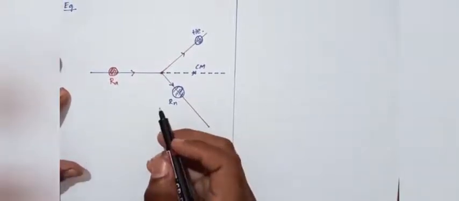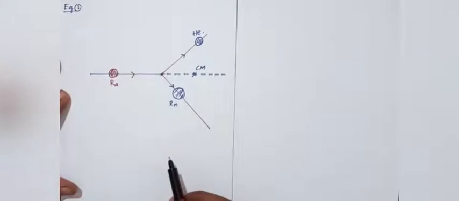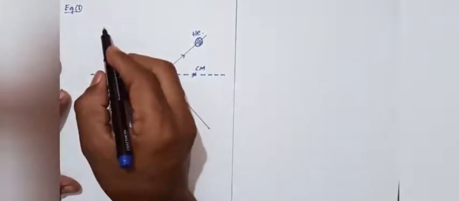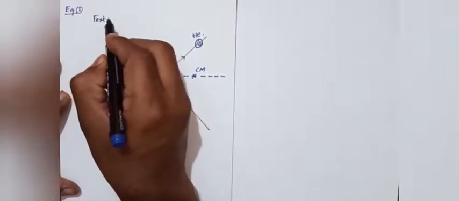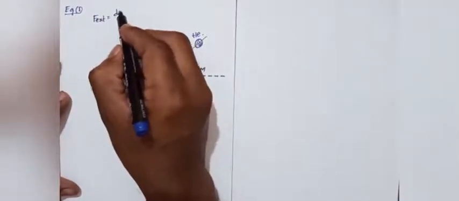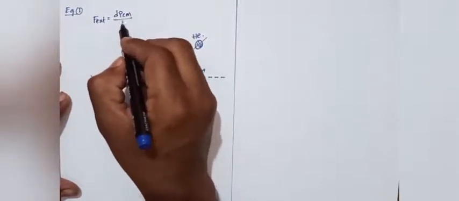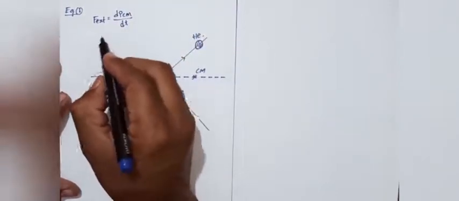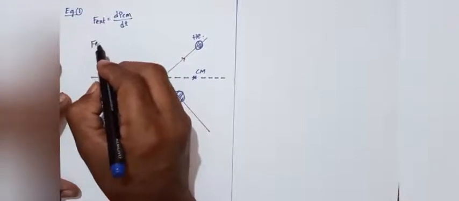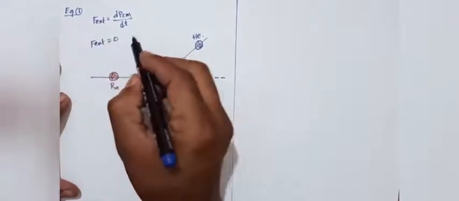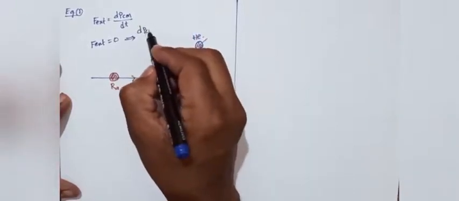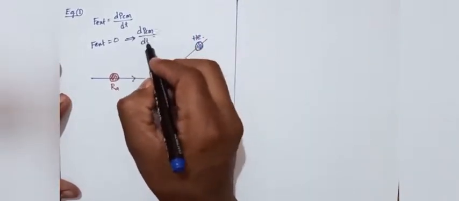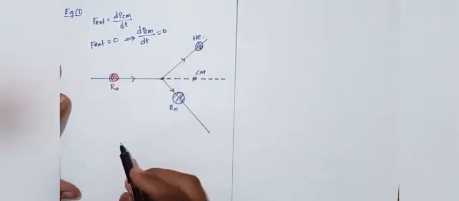Linear momentum of the system of particles. For example number 1, what is the equation? The external force F_external equals dP_cm by dt. So when the external force equals 0, the equation is dP_cm by dt equals 0.